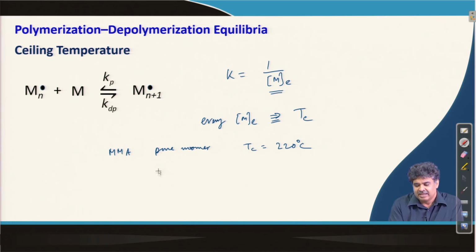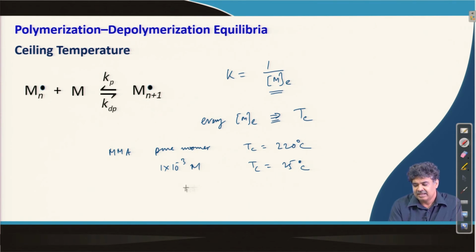If I talk about Tc as 25 degree centigrade, then the corresponding concentration is 10 to the power minus 3 moles, which means if I do the reaction at 25 degree centigrade, I can continue the reaction till the monomer concentration becomes this low.